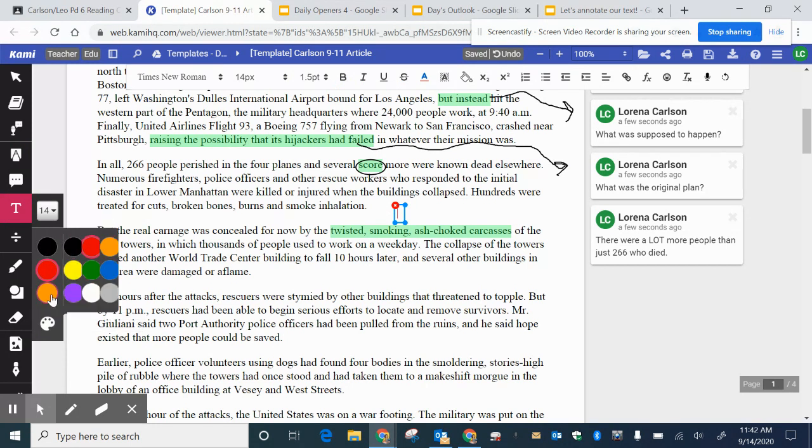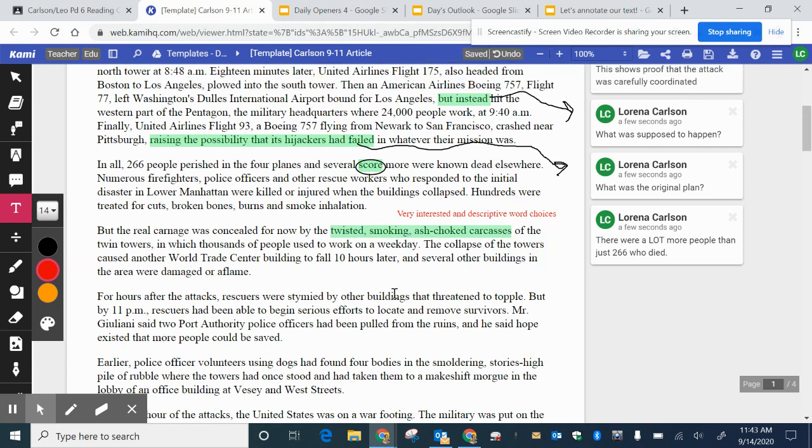And I think I'm going to write in red just to make sure that I can see it. And I'm going to write very interesting and descriptive word choices. Because it really was. Okay, going to continue reading.